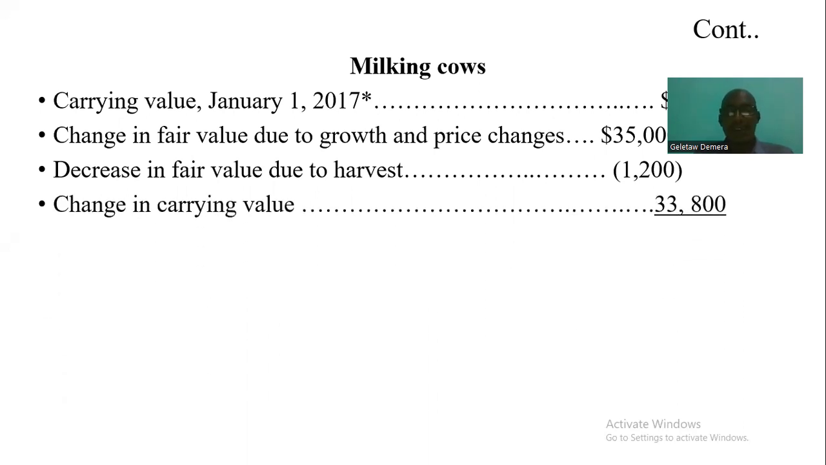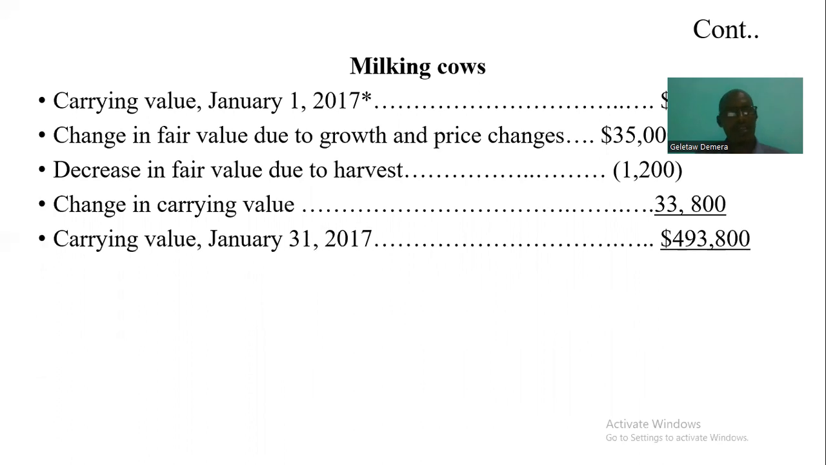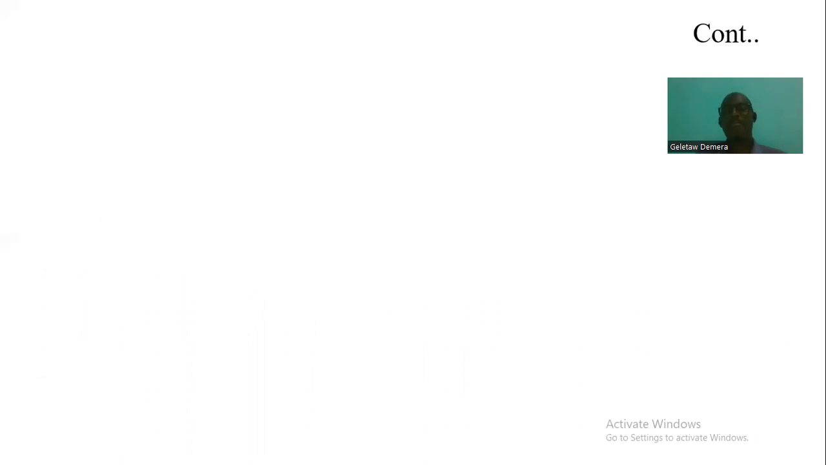Then the change in carrying value. You see how this change in carrying value comes about: the change in fair value due to price change in that month is 35,000. During the harvest, there is a certain part which is reduced, which is shed while you are milking, like letting loose a cow, which is 1,200. The difference, the change in carrying value, is 33,800. Then the change in carrying value for this month, January 31, is the addition of the change plus the beginning carrying value.